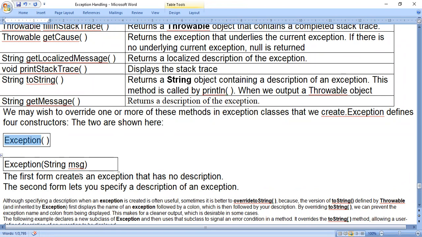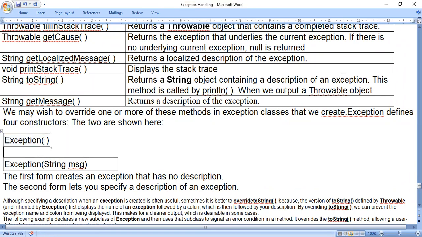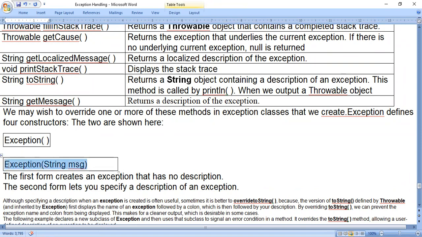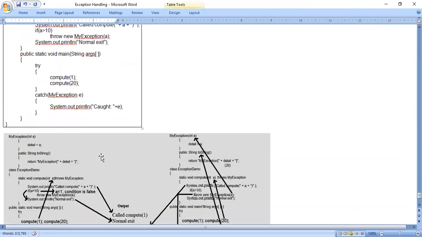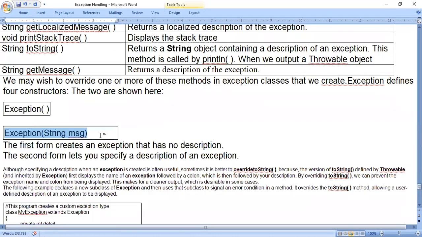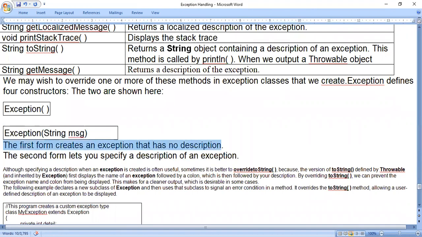The first one is without parameters, the default constructor. The second one is with a String parameter. The first form creates an exception that has no description. The second form lets you specify the description of an exception.